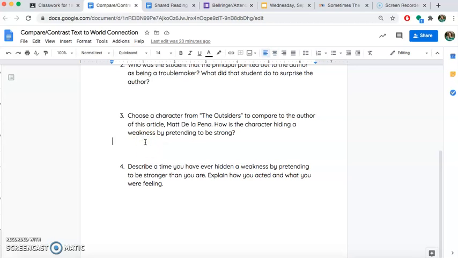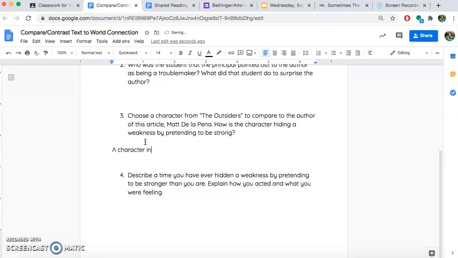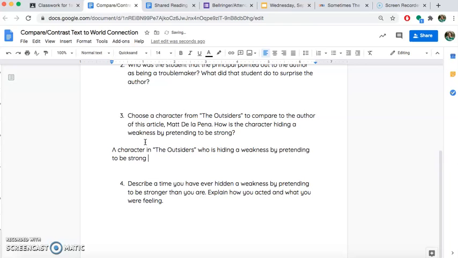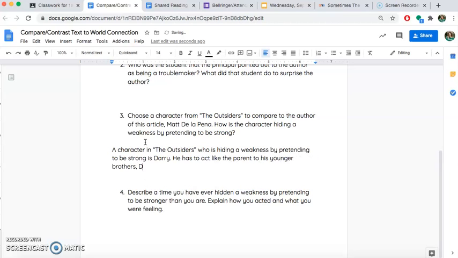So I'm going to show you guys my example answer for number 3. You can use it if you would like, but you do not have to if you want to create your own. So what I'm going to say is a character in The Outsiders, I hope if I could spell Outsiders, there we go, who is hiding a weakness by pretending to be strong, is Darry. He has to act like the parent to his younger brothers, Soda and Pony.